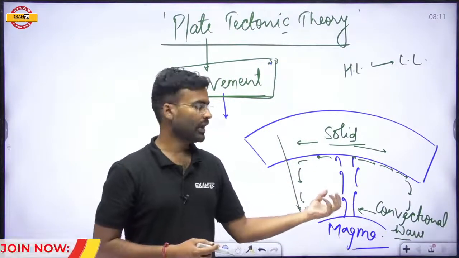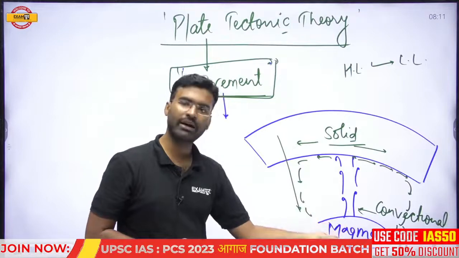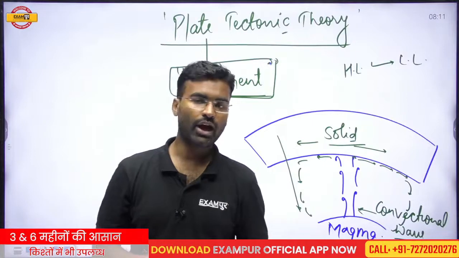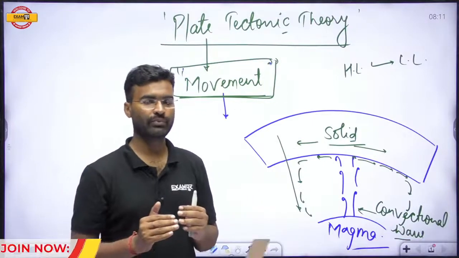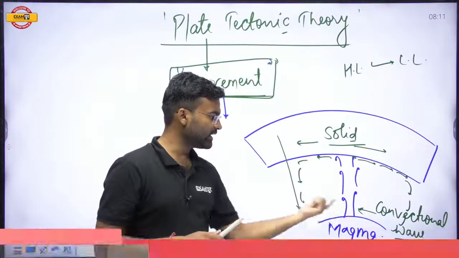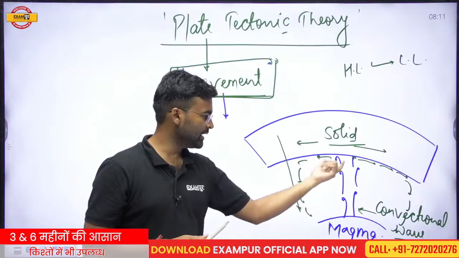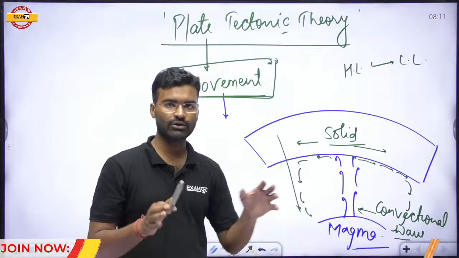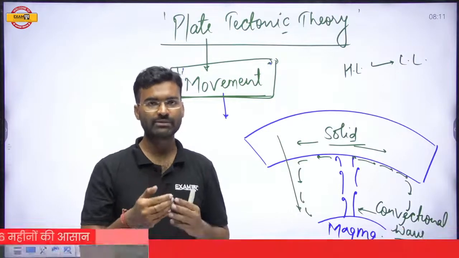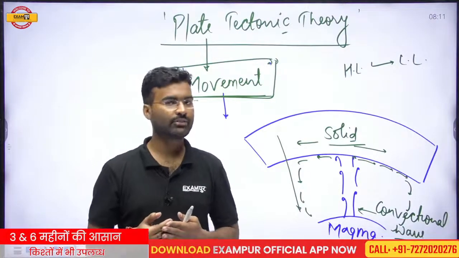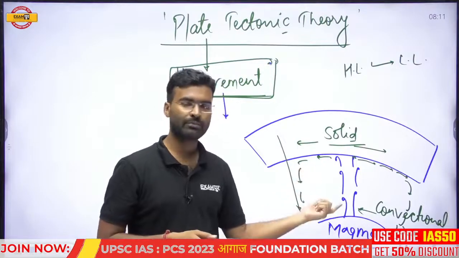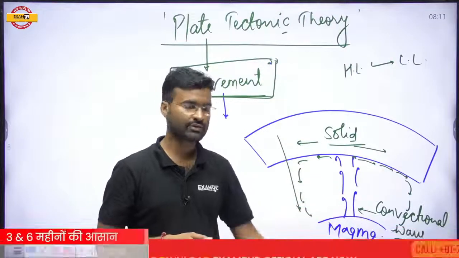When we move beneath the mantle, we find the core part, and that is termed the outer core. The outer core is basically in liquid form, there is magma in liquid form. In the mantle part of the earth's interior, some magma chambers are also found, also called magma plumes. Magma plumes have been asked by the UPSC in your mains examination. So this part is very important for both prelims and mains perspective.